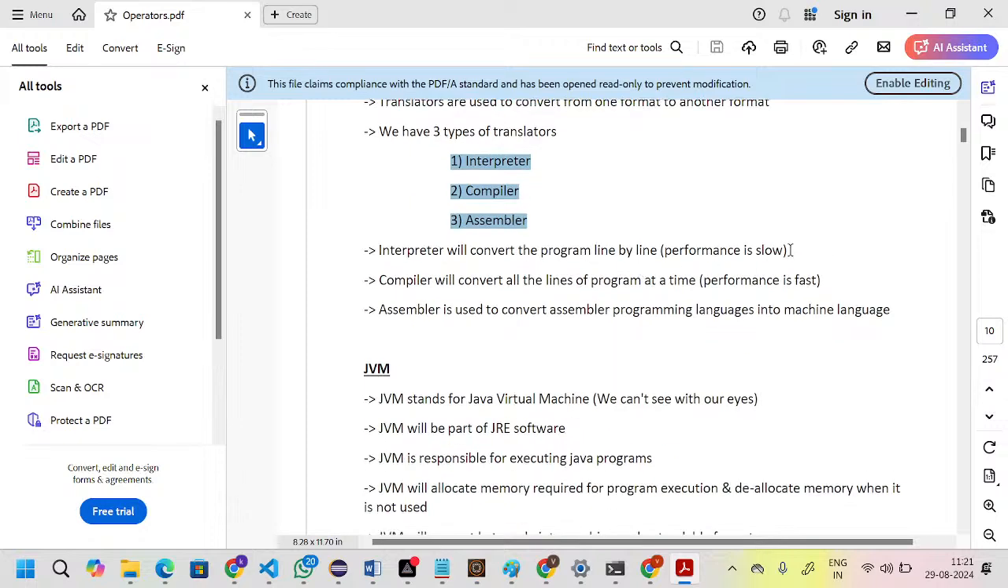What is the first one? Interpreter will convert the program line by line. If it converts line by line, what might be the issue? Performance is slow. What is the second one? Compiler will convert all lines of the program at a time. Performance is fast. And the third one, assembler, is used to convert assembly language into machine language. But nowadays nobody is using the assembler. We are using only two: one is the interpreter, the second one is the compiler.